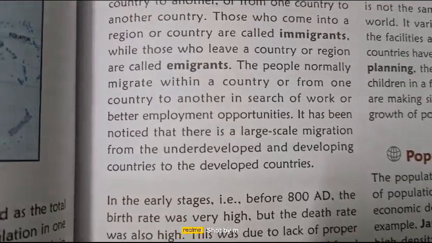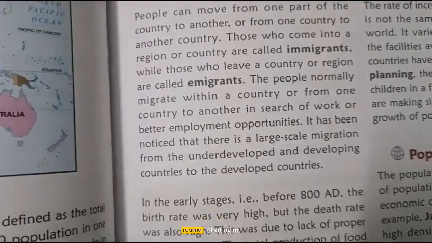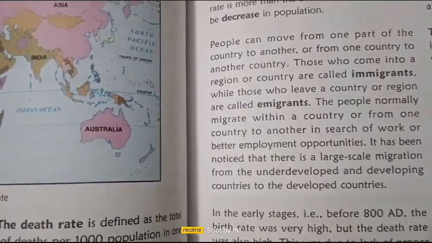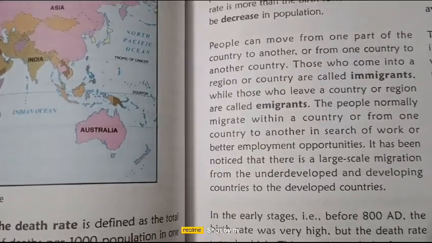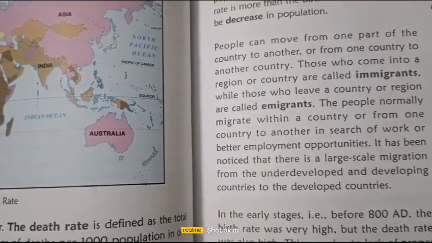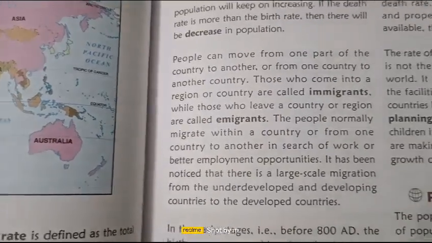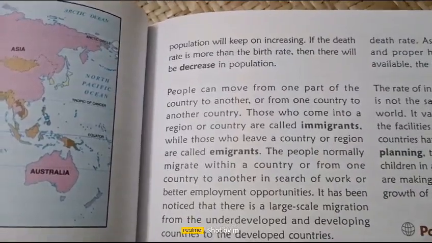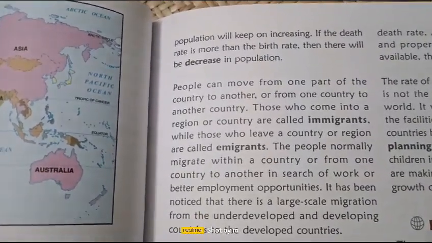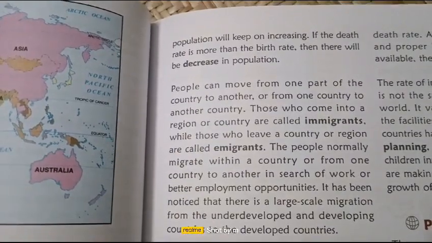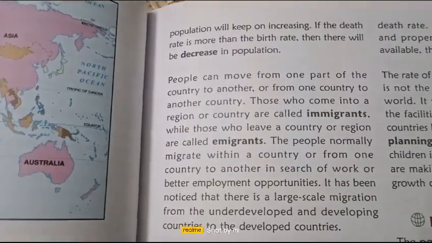As you all have faced the corona year, you have understood that during that time, as there was no medicine for that disease, the death rate was high. As soon as the medicine was discovered and given to people, the death rate decreased. So if there is an increase in death rate, then the population will not increase.